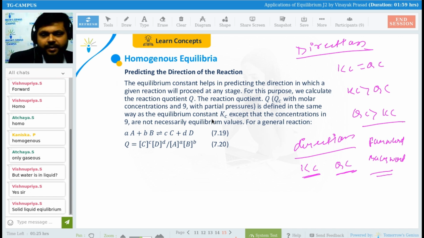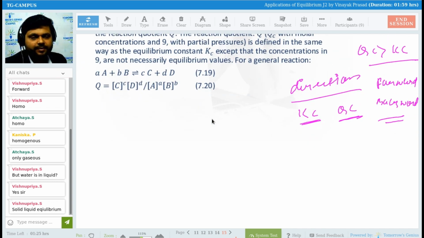Now, see here, guys. Have you noted all these things? Now I'm going to tell you something. Let's suppose we have an equation this time. This is one reaction, that is aA plus bB gives cC plus dD, that I used to write, right?